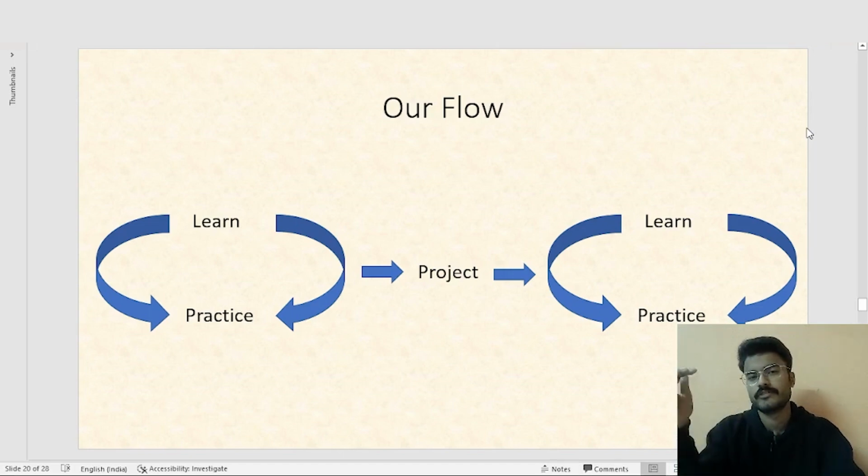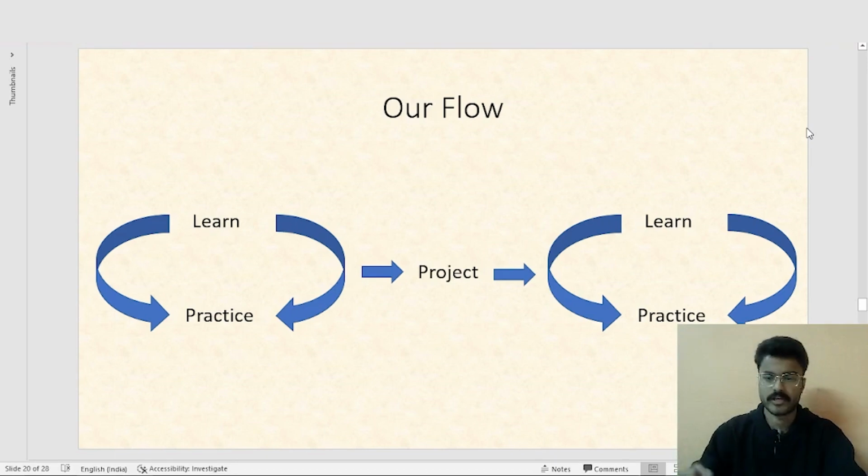Once we've reached a certain milestone, once we've had n number of newly learned things in our bag, we'll introduce a project, or a part of a project. We'll try to use whatever knowledge we've gained up till now in that project. Then we'll again move further. We'll learn new stuff, we'll practice it. We'll learn, we'll practice. And again, we'll move on to a project.